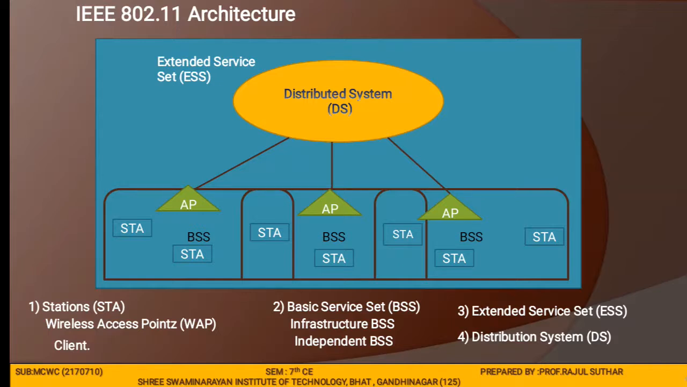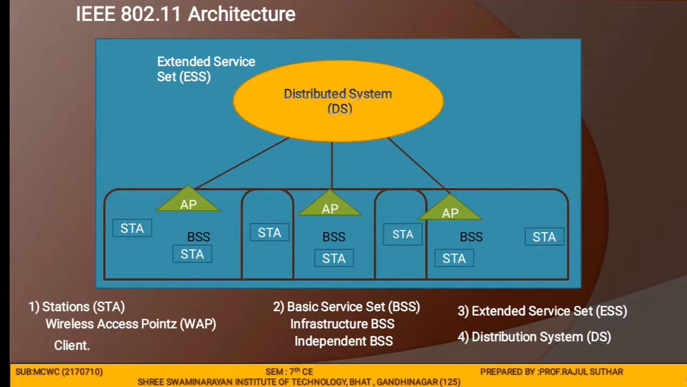A station can be of two types. Here STA is nothing but the station, and it is of two types: the wireless access point (WAP) and the client. So what is the functionality of a wireless access point? The wireless access point, or simply the access point, is generally a wireless router that forms the base station to access the signal. And clients are workstations, computers, laptops, printers or smartphones. So these two combined are used in a station.